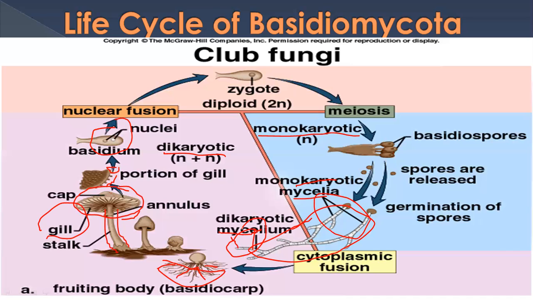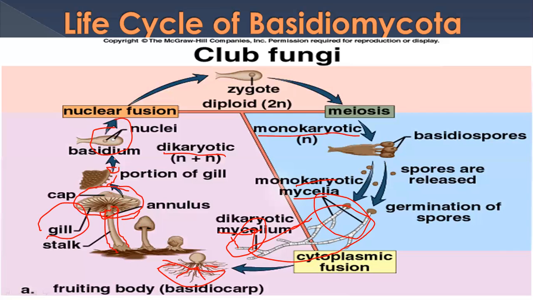It means like in one cytoplasm, now two nuclei are present. Cytoplasm union or fusion occurs, but the nuclei do not fuse. So from there, this whole body, this structure, is called annulus. So the whole body of the mushroom gives rise from there.